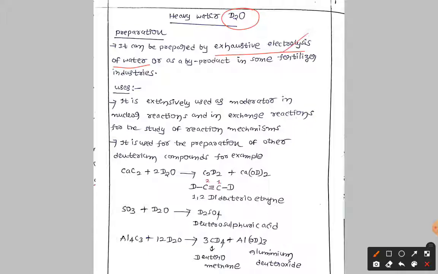Simply, if you go for the electrolysis of water, or the byproduct in the fertilizer industry. Fertilizers, as you know very well, so it is not the main product, it is a byproduct. Already we discussed the main product and byproduct in the preparation of hydrogen also. You can refer there. So here we don't have any chemical equation, so we are not going to discuss that. Now let us see the uses here.